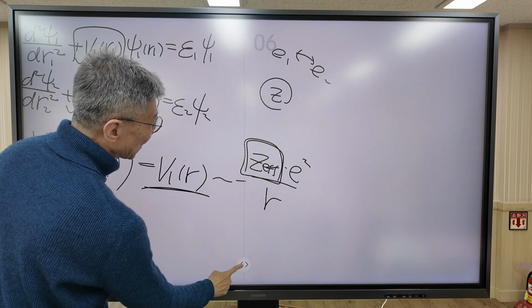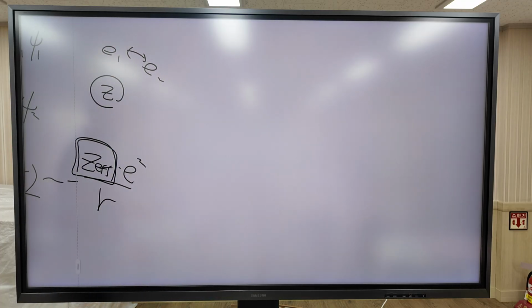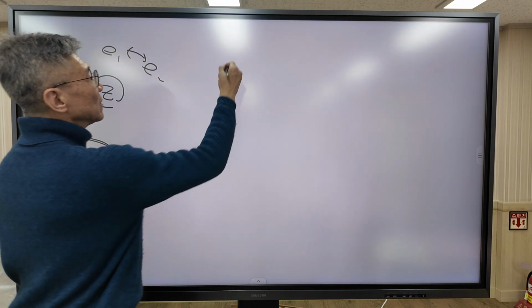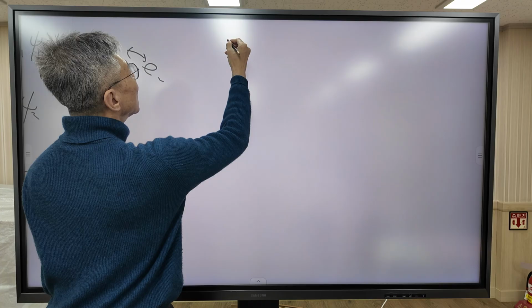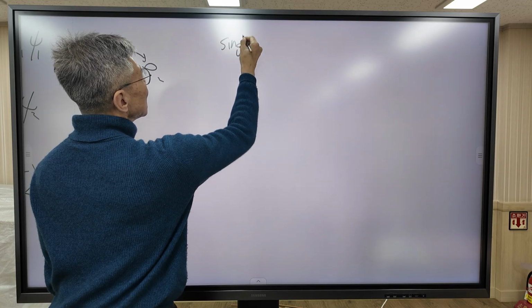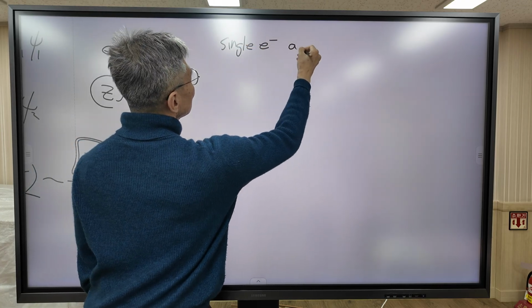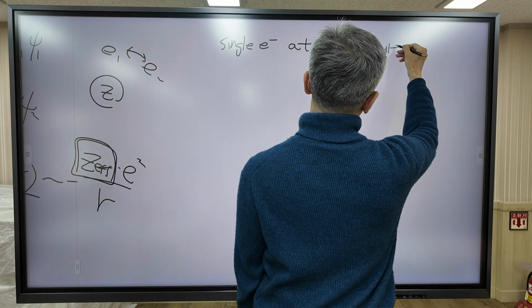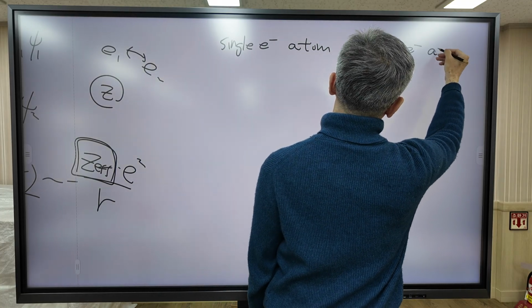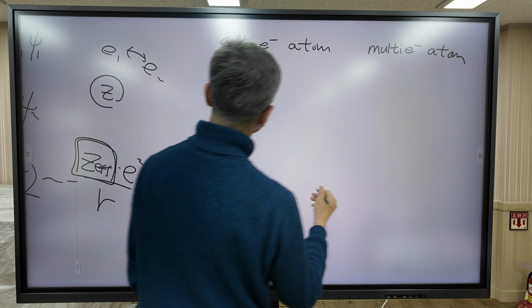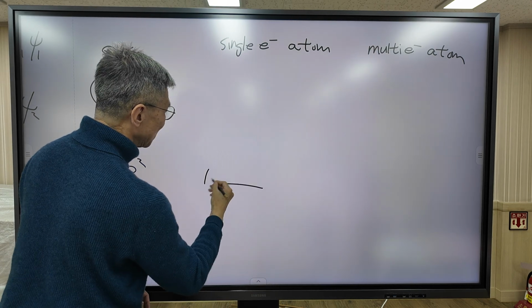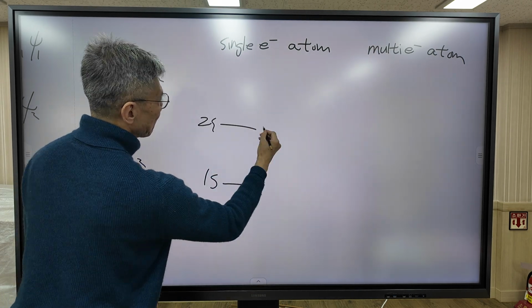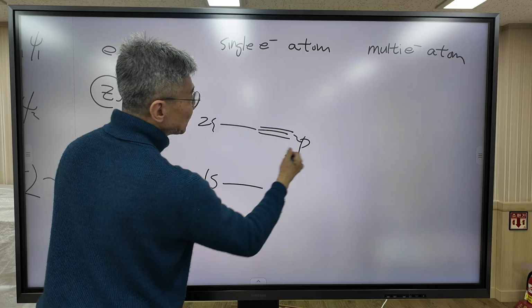Now, I will compare the energy levels of a single electron atom with a multi-electron atom. As you know, for a single electron atom, the orbital energy is fixed.